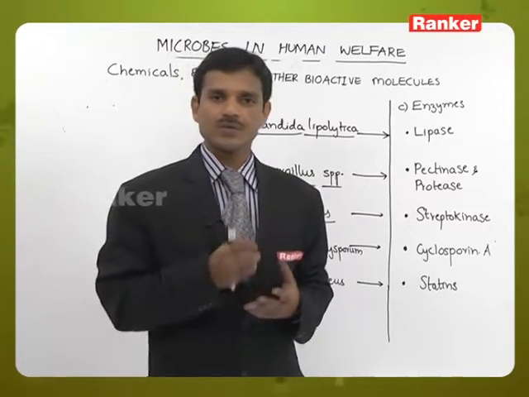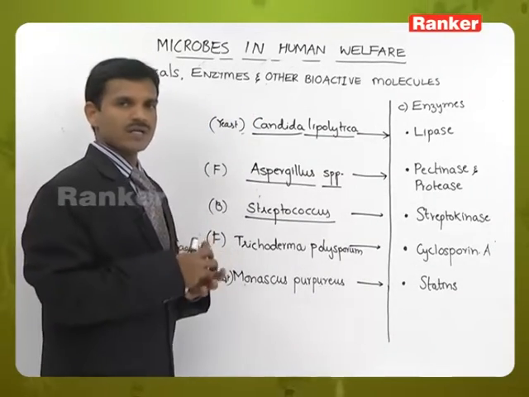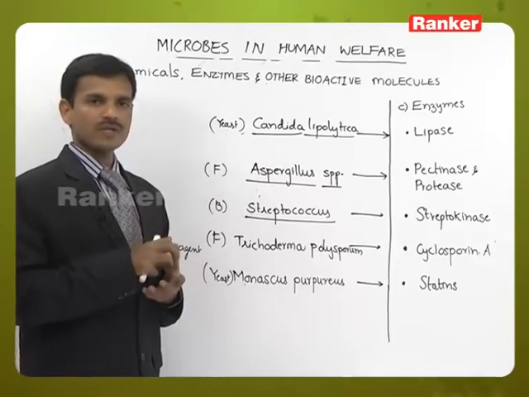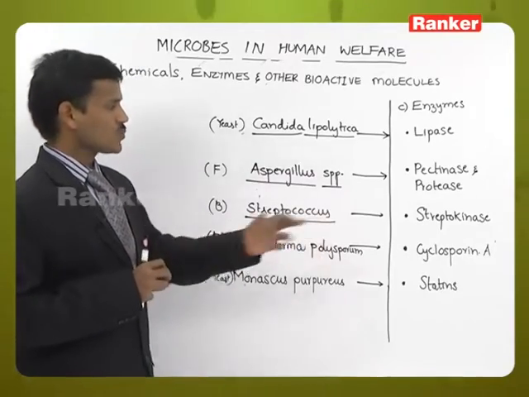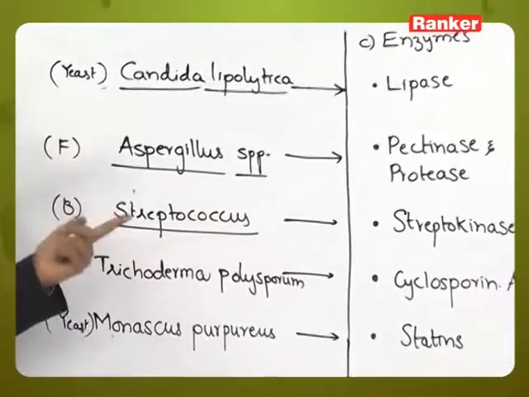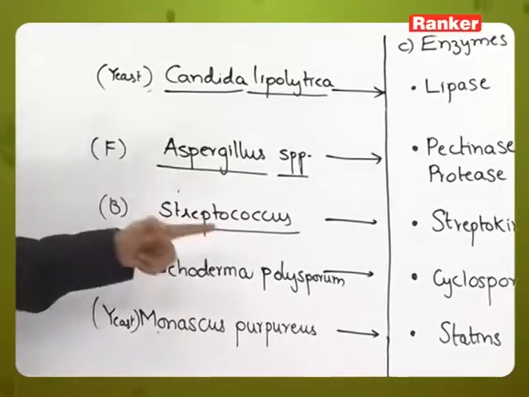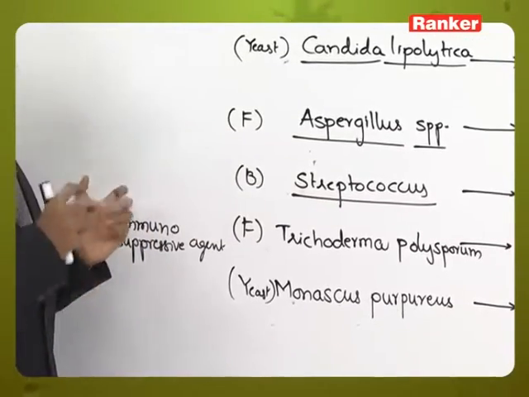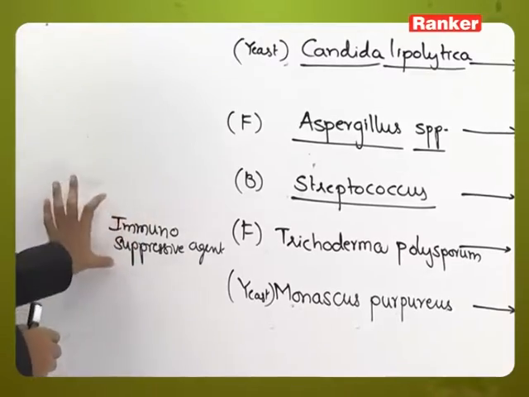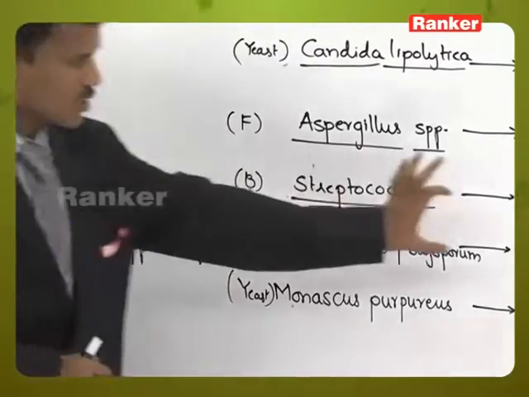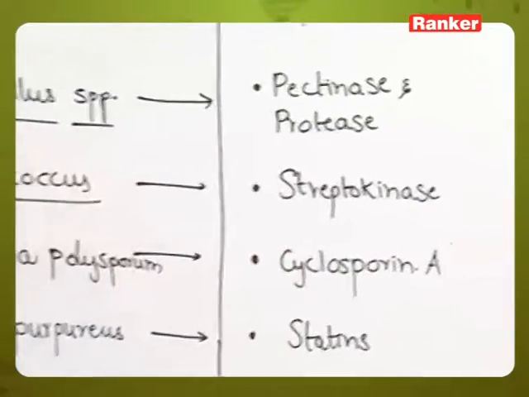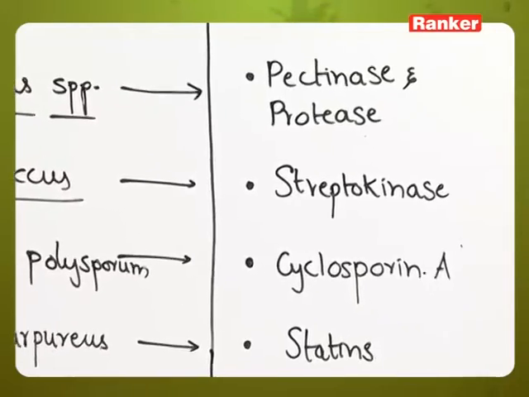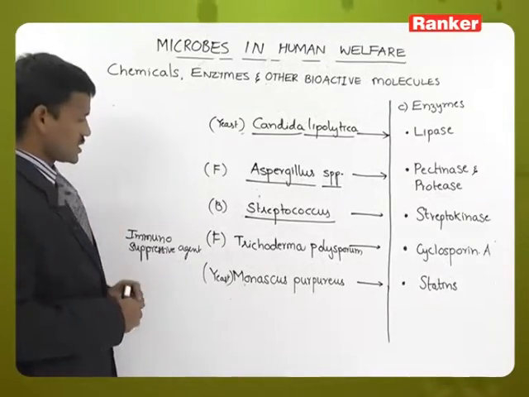That is why, before or after the transplantation, cyclosporin A is used. In organ transplantation patients, cyclosporin A suppresses the immune system for some time. So, this bioactive molecule is used as an immunosuppressive agent.